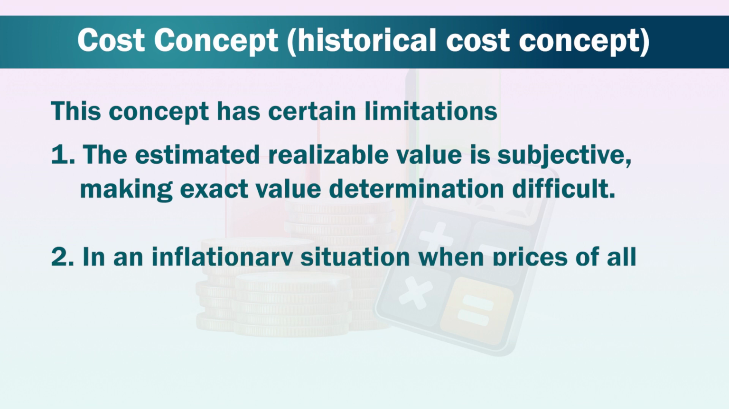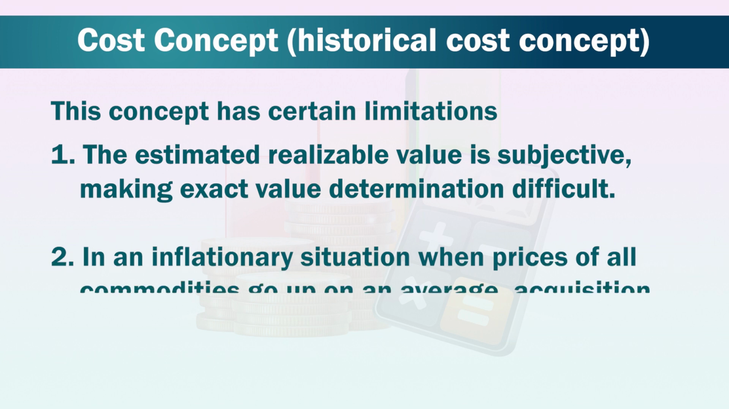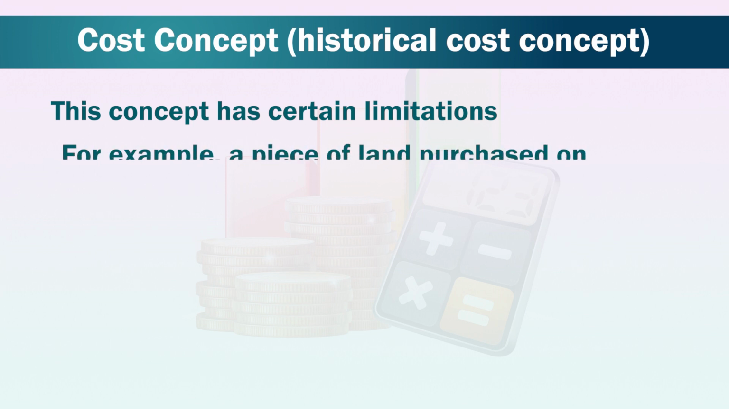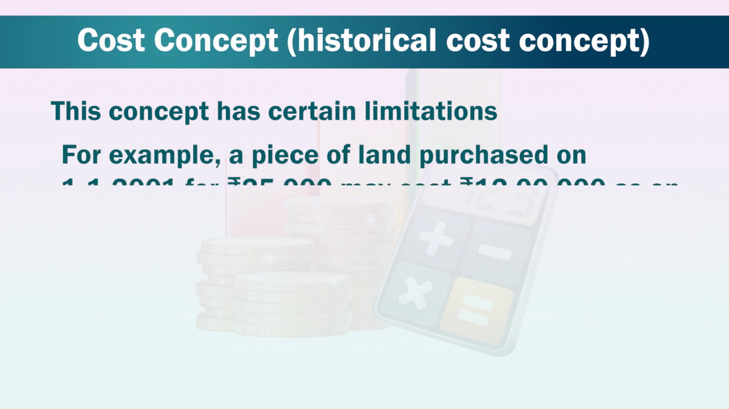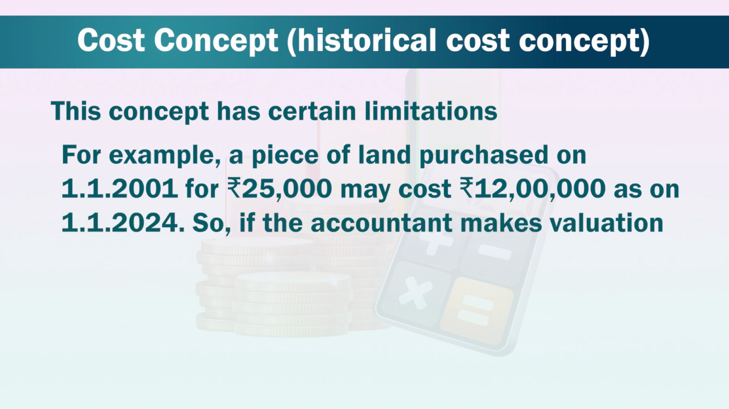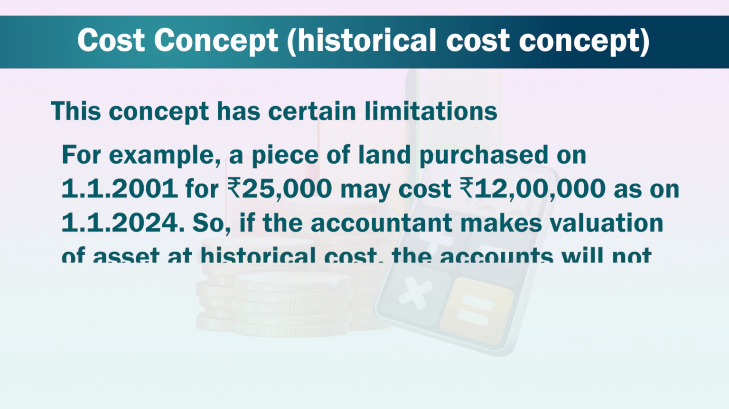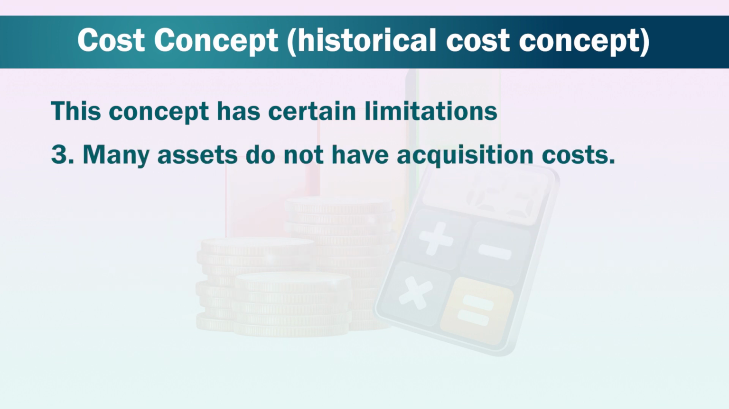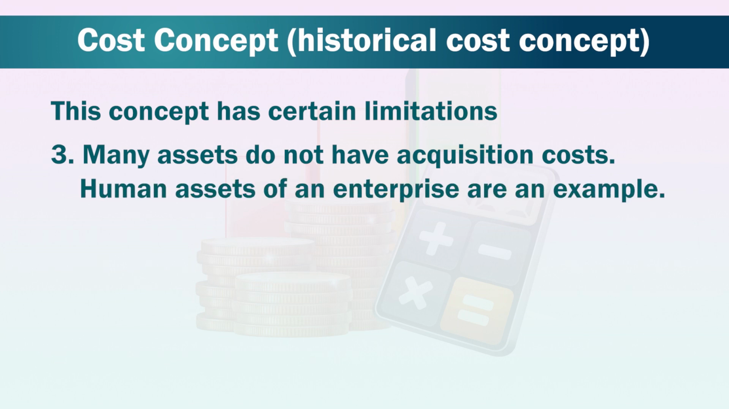Number 2, in an inflationary situation, when prices of all commodities go up on average, acquisition cost loses its relevance. For example, a piece of land purchased on 1/1/2001 for rupees 25,000 may cost rupees 12 lakh as on 1/1/2024. So, if the accountant makes valuation of assets at historical cost, the accounts will not reflect the true position. Number 3, many assets do not have acquisition cost.